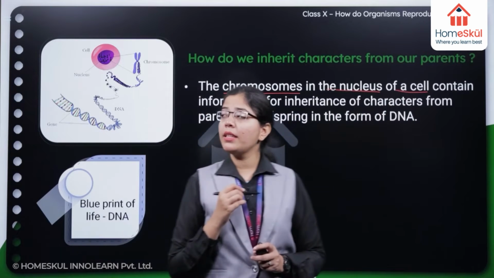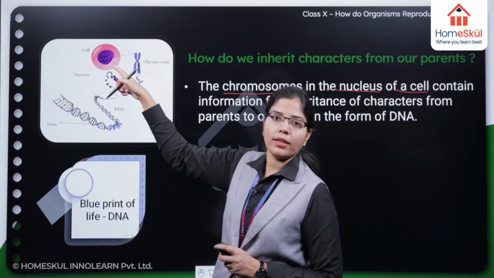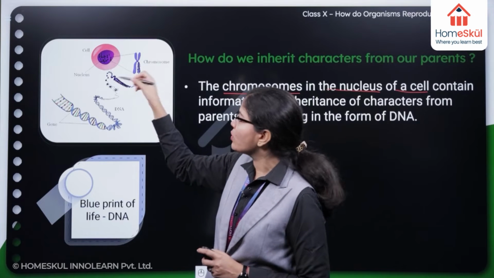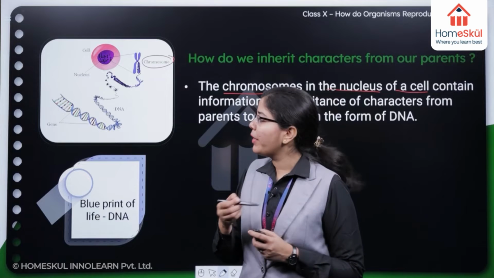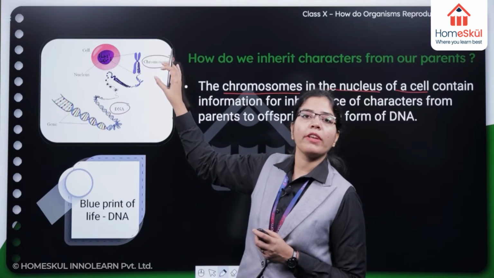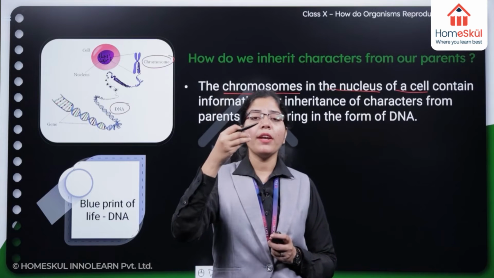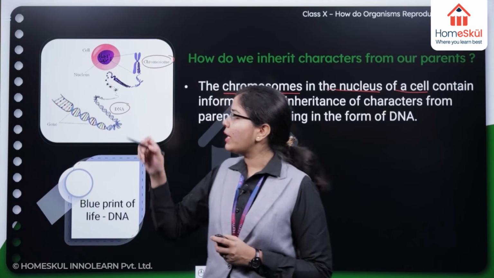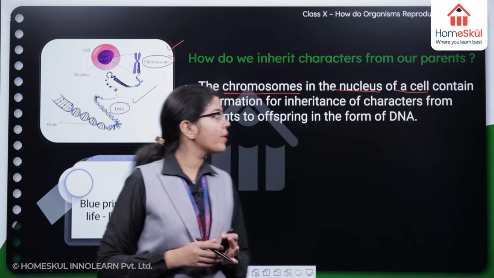In this image you can see a cell, and inside the cell you see a nucleus, and in the nucleus you see chromosomes. Chromosomes are in turn made up of DNA. The compact form of DNA is chromosome. So all the information which is inherited from the parent to offspring is stored in the chromosome, or you can say in the DNA, right?